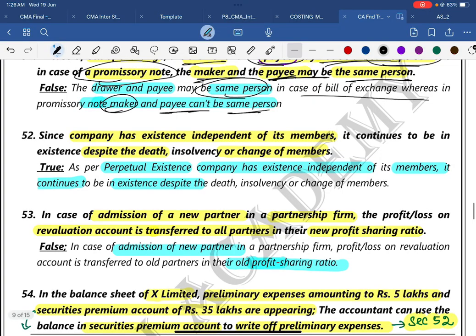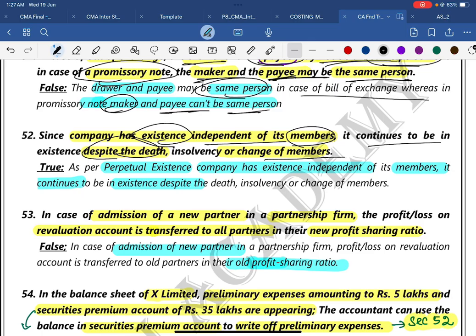Question number 52. Since a company has existence independent of its members, it continues to be in existence despite death, insolvency or change of members. The answer is true. As per perpetual succession, a company has existence independent of its members. It continues to exist despite the death, insolvency, or change of members.